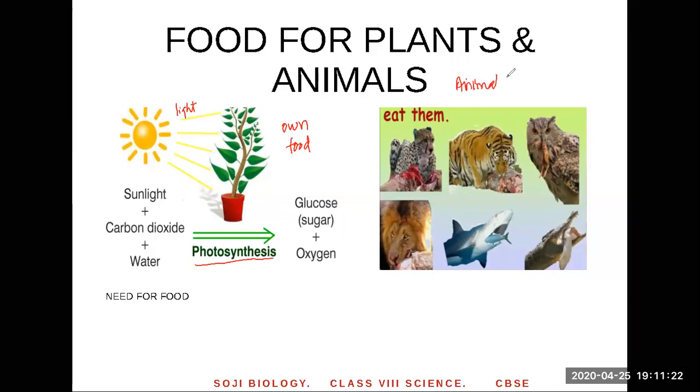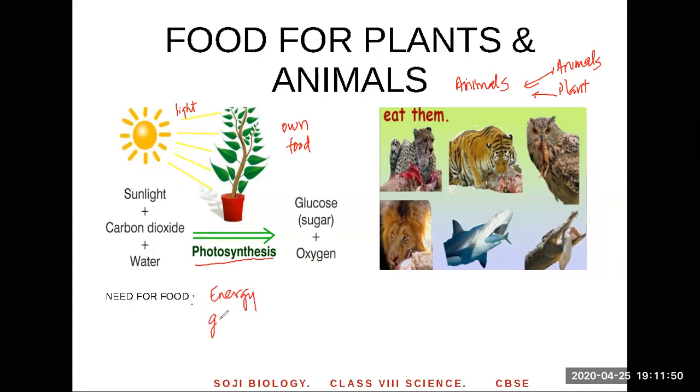So what do they have to do? They take food from other animals. They eat other animals. That's number one. And some animals eat plants. So animals get food from other plants and other animals. Okay? Why do plants and animals need food? What's the need for food? Food is required to produce energy.